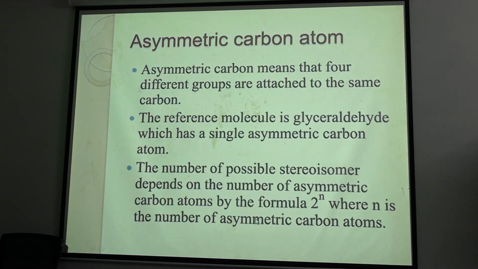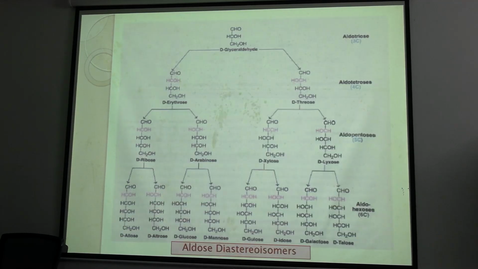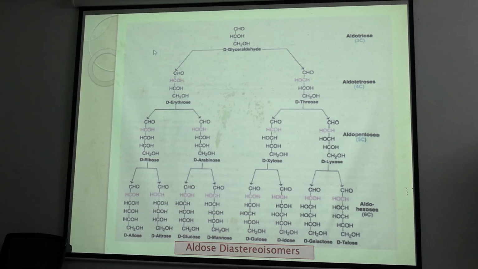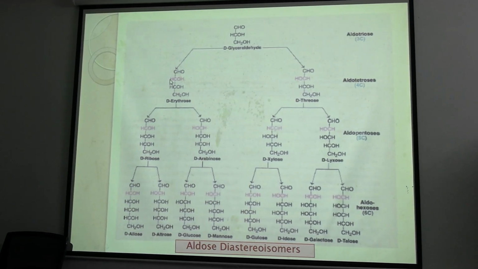These are enantiomers. In the case of diastereoisomers, what happens? See, this is the reference carbohydrate, the reference carbohydrate of glyceraldehyde. We are adding one carbon above the penultimate carbon each time. So in the case of erythrose and threose, what is the difference? They are diastereoisomers. The spatial arrangement is different, right? The penultimate carbon is the same, that's why they are both D forms. Clear?